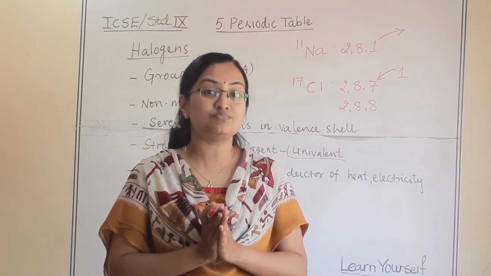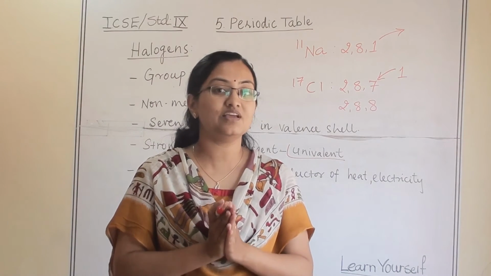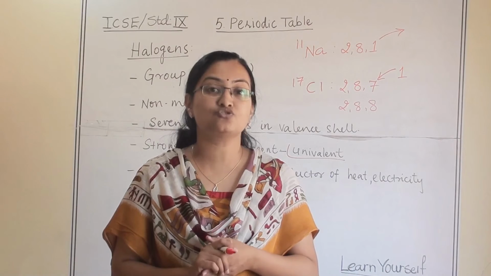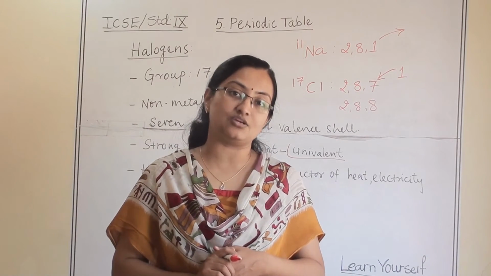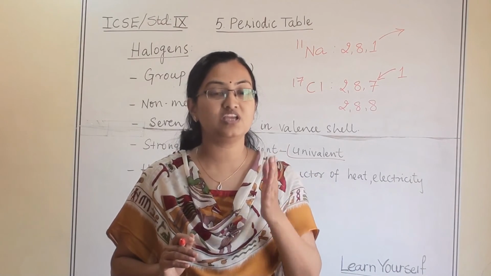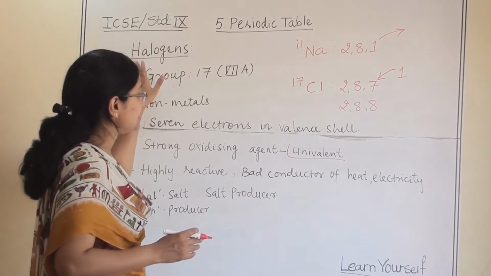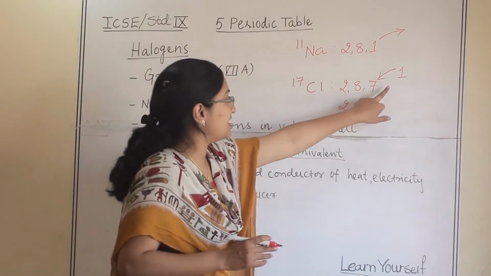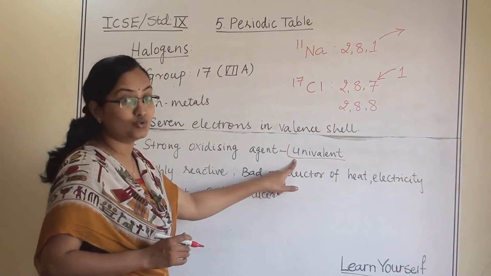If by accepting or donating 2 electrons they become stable, they are known as divalent, and so are alkaline earth metals. For example, magnesium. It will donate 2 electrons and become stable. So, they are known as divalent. Whereas here, halogens will accept 1 electron and become stable. That's why they are known as univalent.